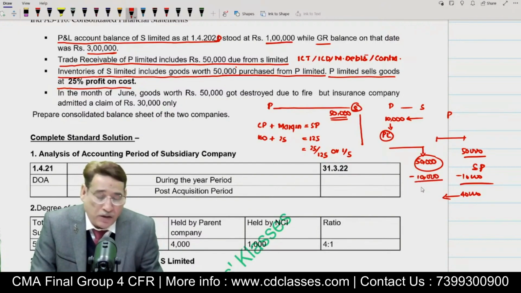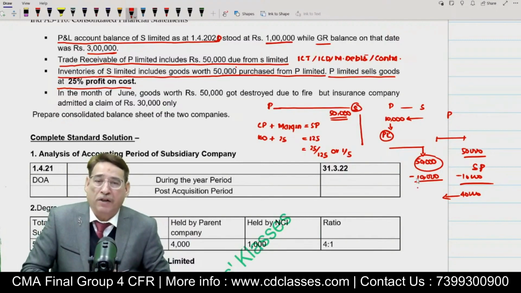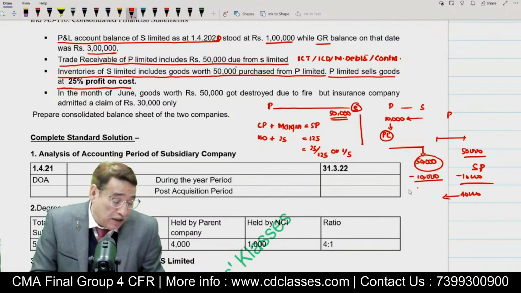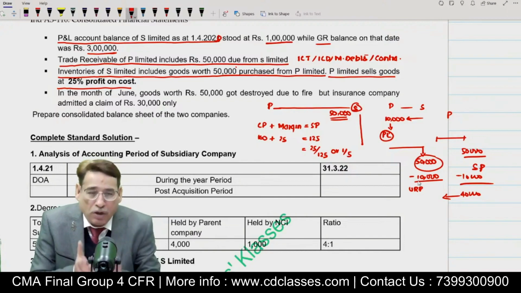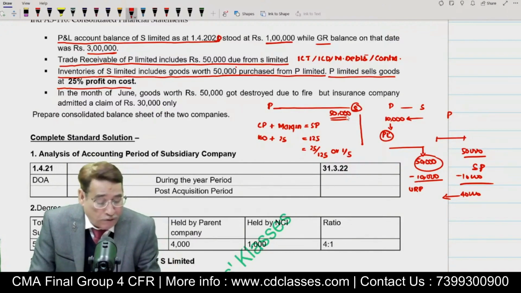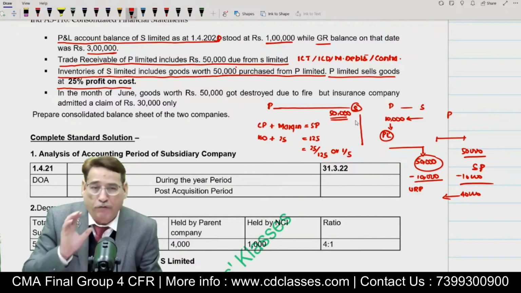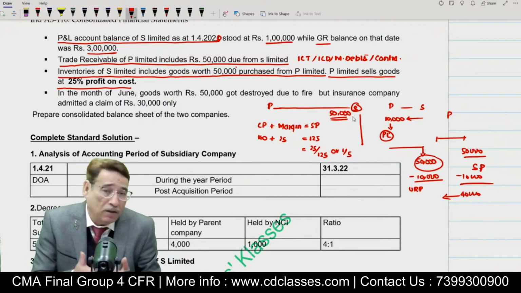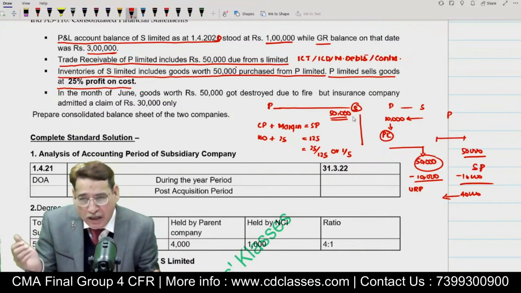And the profit margin is 10,000. So my point is, first of all, you need to understand that later on we will see that it will be known as unrealized profit. This is unrealized profit because the goods which we sold to S Limited, out of that 50,000 worth of goods are still lying with S Limited. Because these goods remained unsold, the profit margin will have to be eliminated.